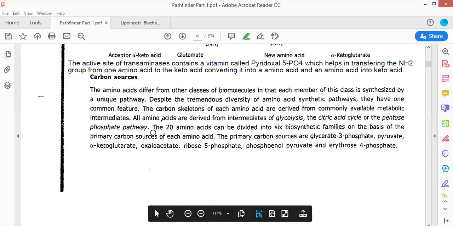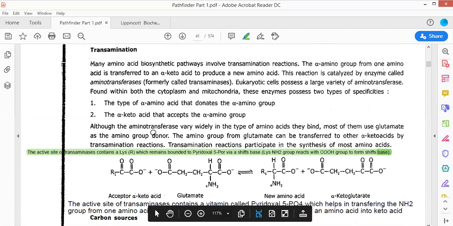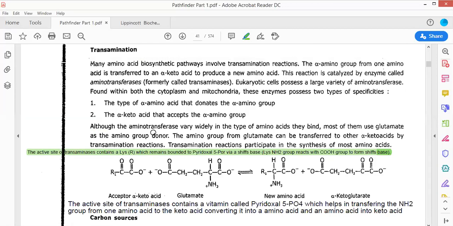Now, where from are the carbon sources being obtained? So probably you are able to understand the transamination reaction. If you have any question, please do ask.